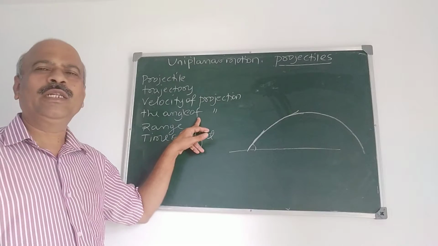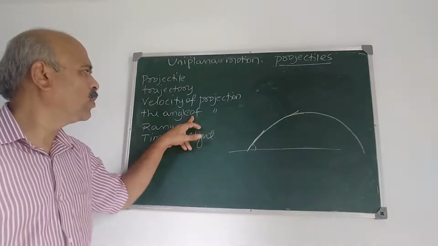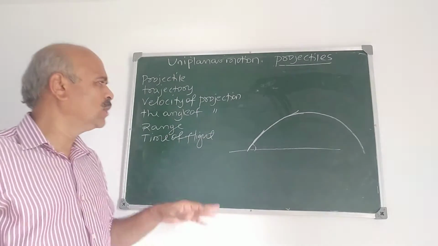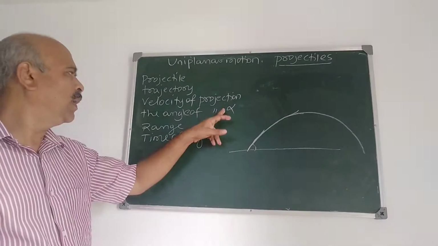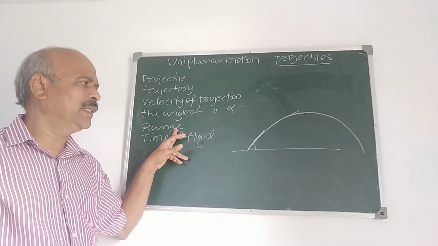The angle made by the direction of the velocity of projection is called the angle of projection, and it is usually denoted by alpha. Now range, this term is important.